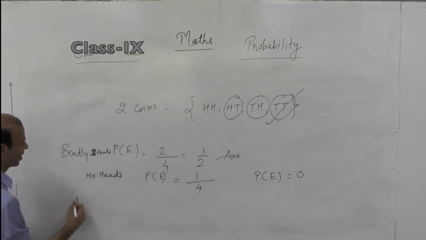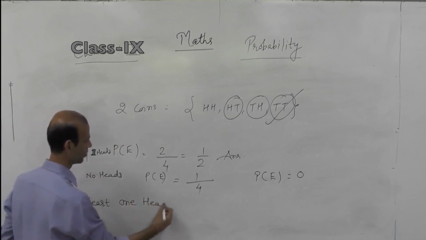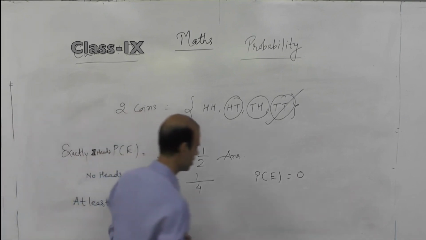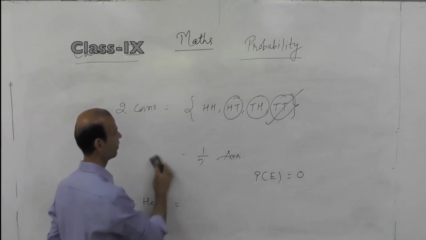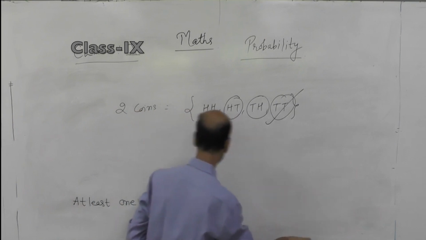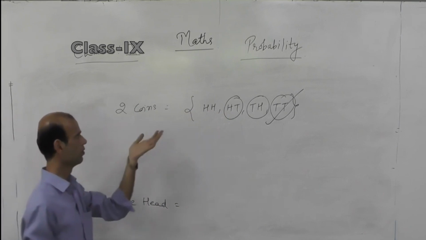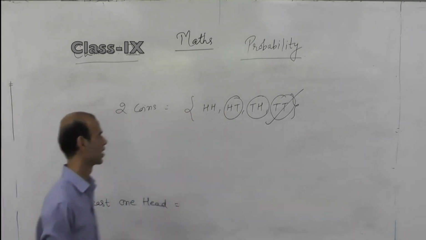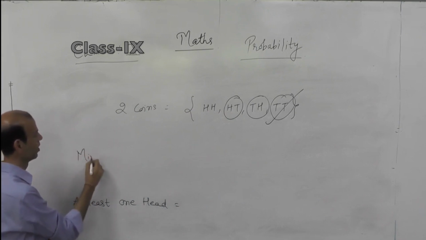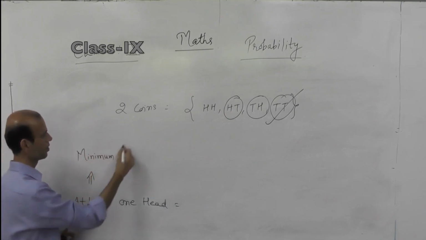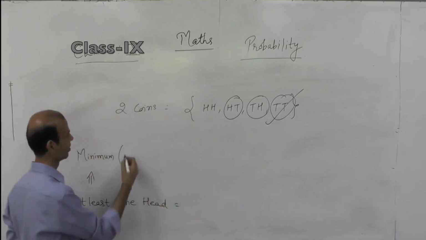Now, what is the probability of getting at least 1 head? Now, this is important, because most of the students are always confused in this terminology of at least and at most. At least 1 head in case of 2 coins tossed together. At least, how may you remember this? Minimum. Or in other words, generally I suggest students remember it as passing marks.